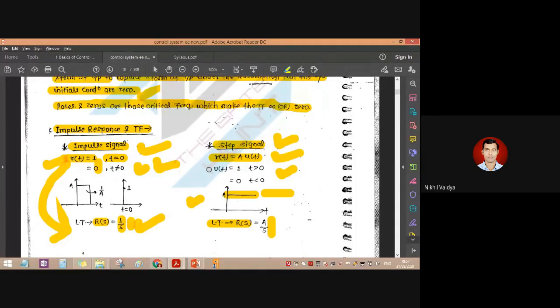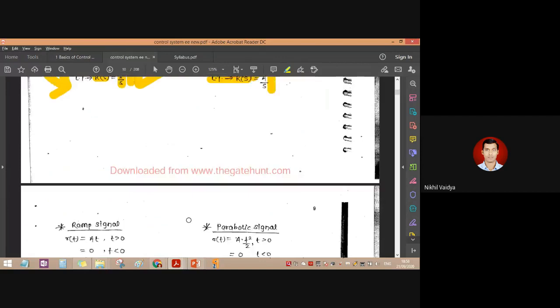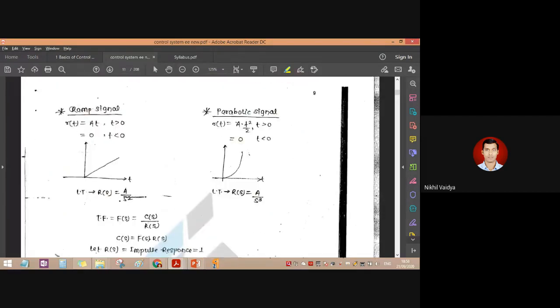And we will write it as U of t is equal to 1 when t is greater than 0. When t is greater than 0, it's not less than, we are getting output. But when t is less than 0, there is no output. So that is nothing but step input. Then this is the ramp signal.